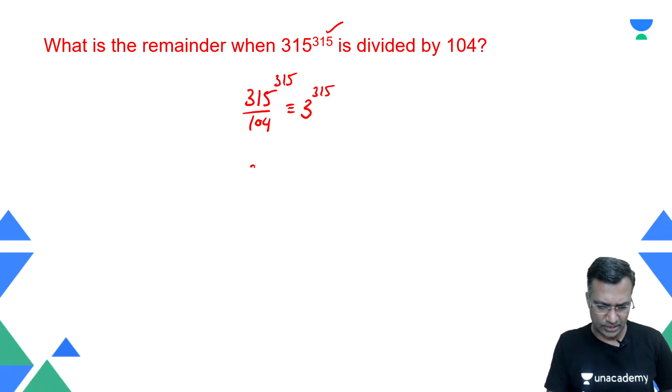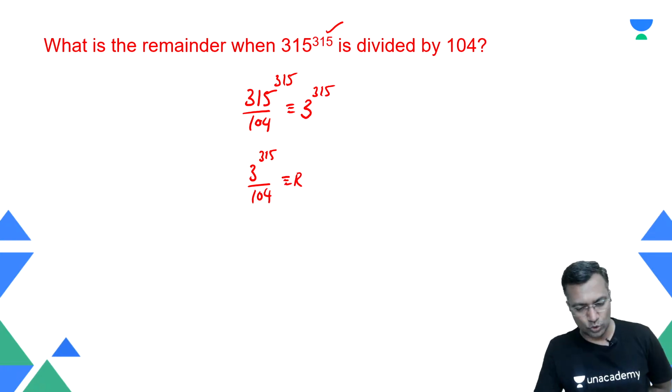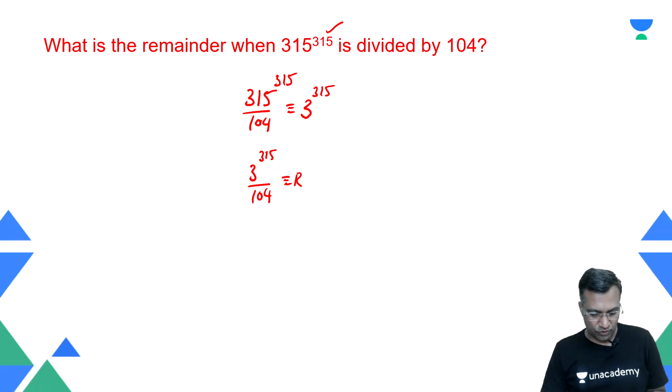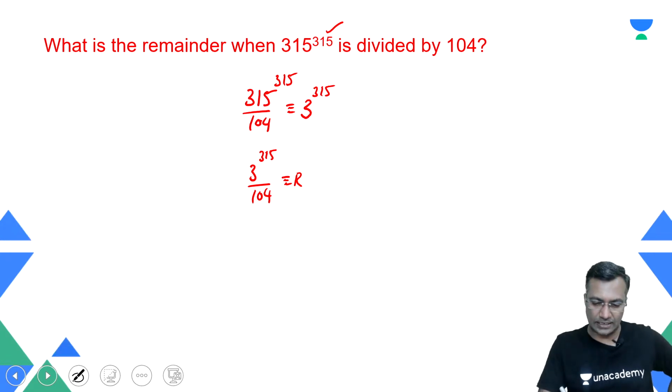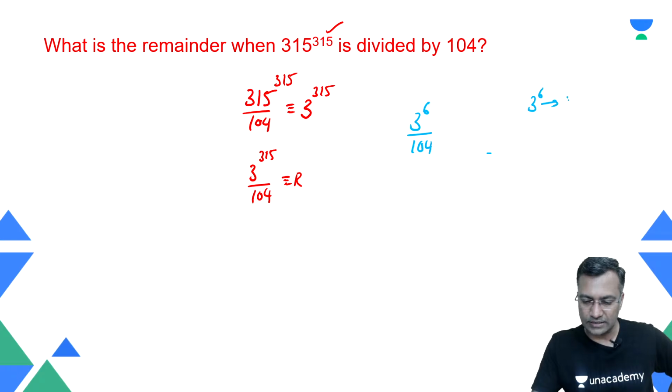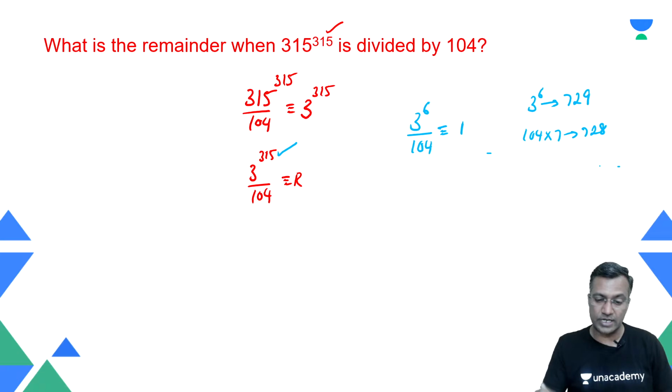Of course, yes. Therefore in the second stage, 3 raised to power 315 when divided by 104, what is the remainder? Again, I told you that you may have to go through the powers of 3. If that is in your mind, it becomes a little easy for you to identify the things. Otherwise it may not make sense. Okay, therefore in this case 3 raised to power 6 when divided by 104, the remainder. All right, what is 3 raised to power 6? 3 raised to power 6 is 729. Therefore what is 104 into 7? It will become 728. The remainder becomes 1. But the point is, I need to go up to 315.